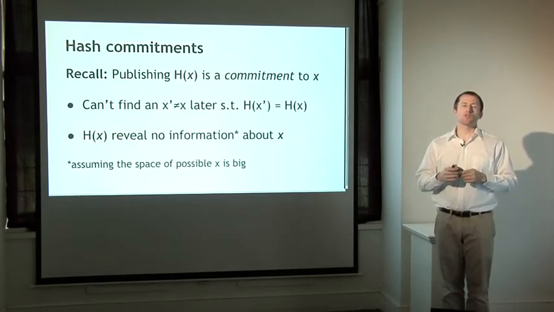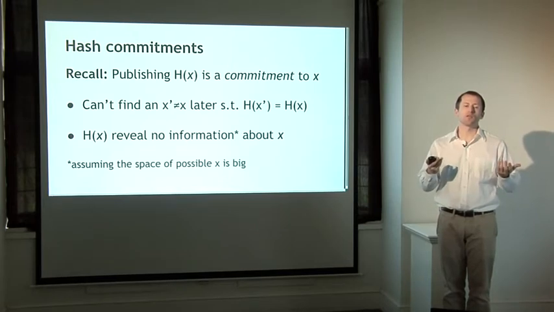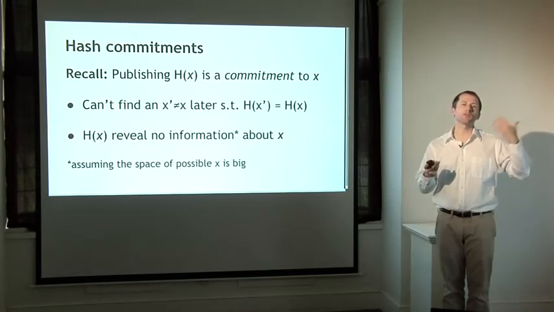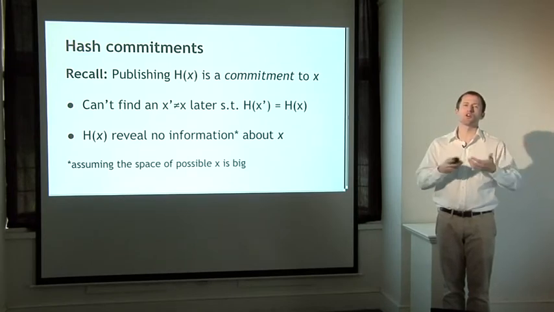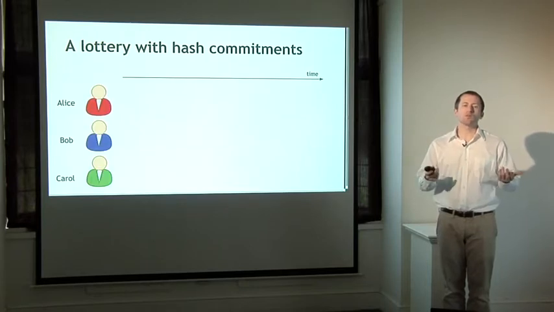So a solution is to use hash commitments, our old friend from the first section of this lecture. We remember that you can publish a hash commitment. We're not revealing any information. And we can later reveal the input to the hash function to open the commitment and show what our data was. So how can we do this to build an online lottery?